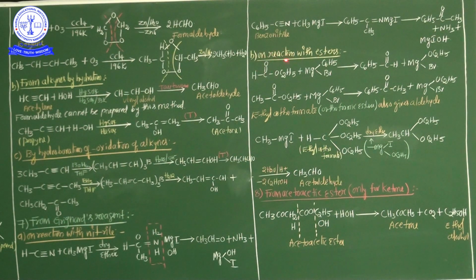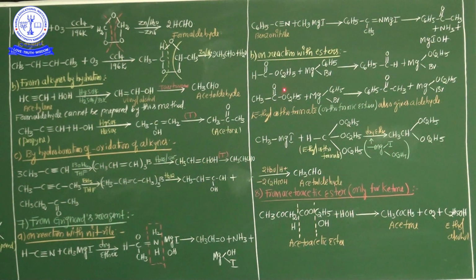And one more preparation method, on reactions with esters. Now see, on reactions with esters. Benzaldehyde is also obtained in good yield by treating phenyl magnesium bromide with the reagent ethyl formate. So this one, my dear students, is ethyl formate, and this is phenyl magnesium bromide, and ultimately benzaldehyde is formed.